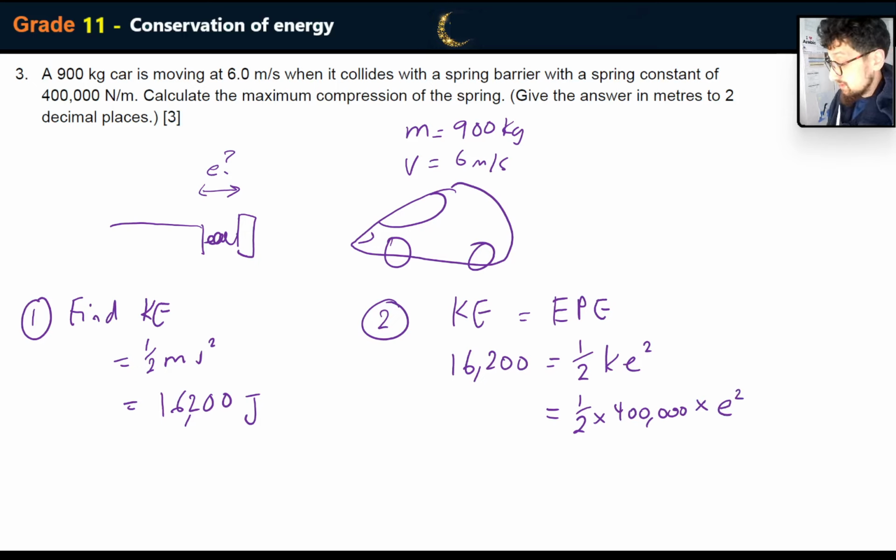So just using some simple maths really, the compression is approximately x is equivalent to 0.28 meters, or about 28 centimeters.